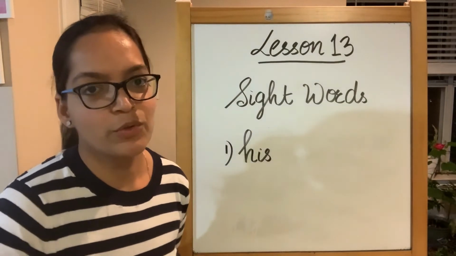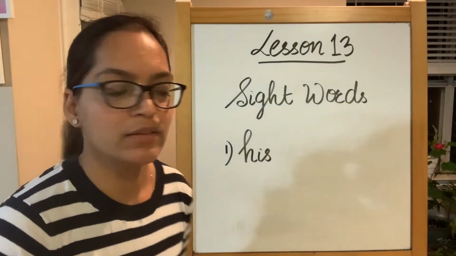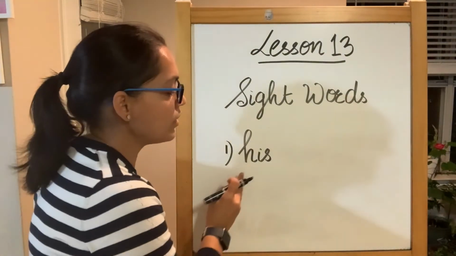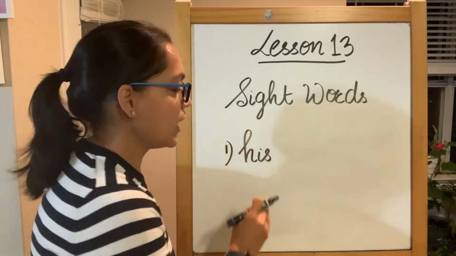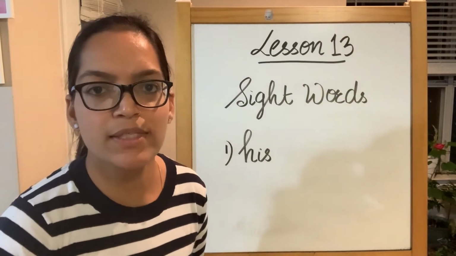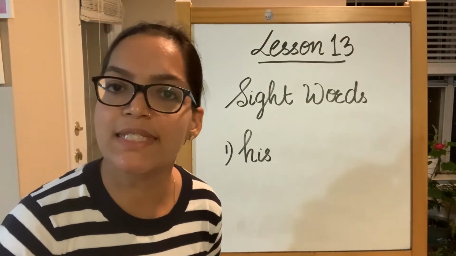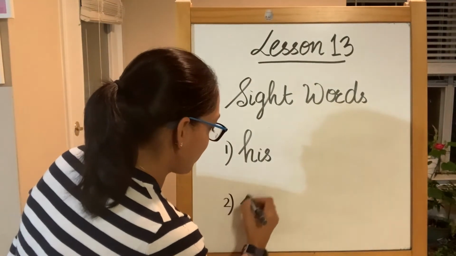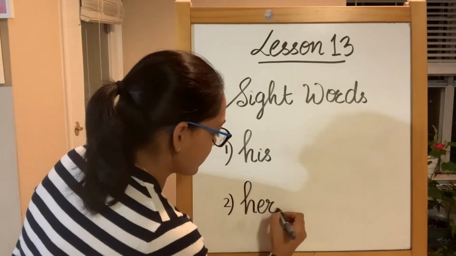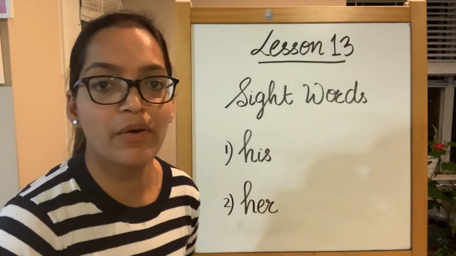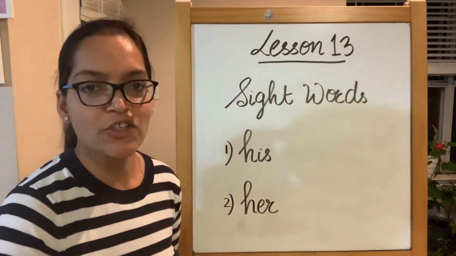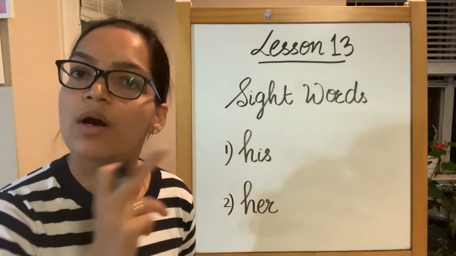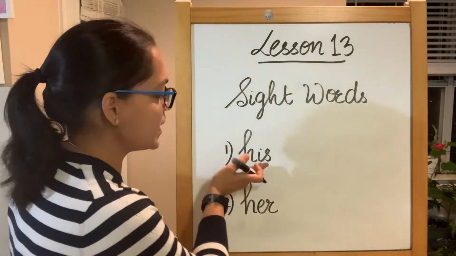The first sight word today that we have is his. When you read this, the H sound is H, E, short vowel I, and it should be S, so his, but no, it is his. So, sight word. Next one is her. H sound produced by alphabet H and then ER, her. This belongs to her. So her, his, and her.